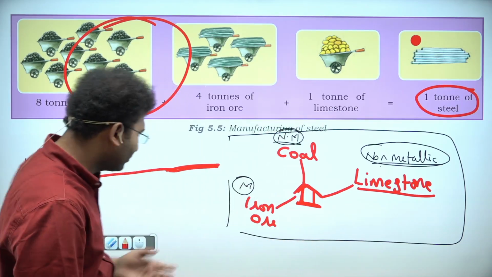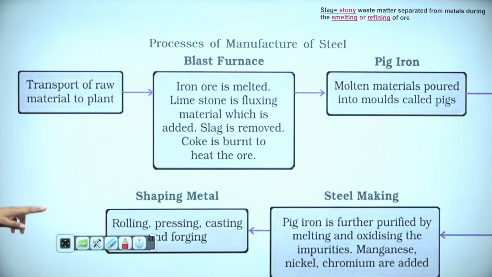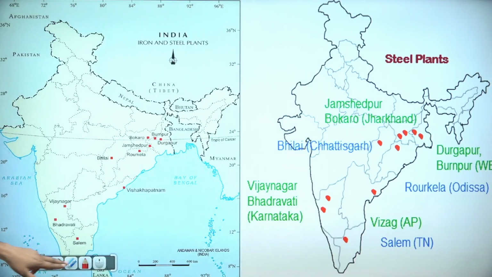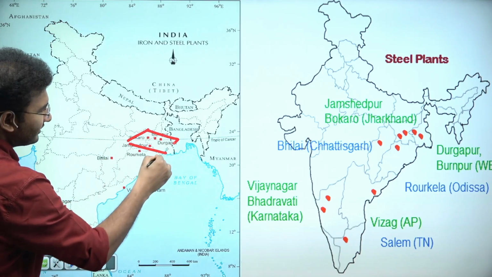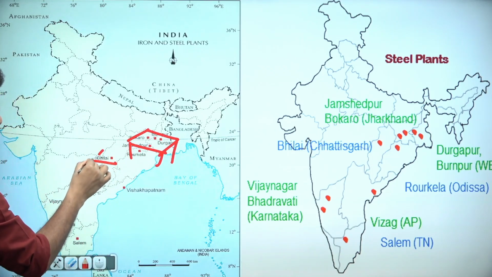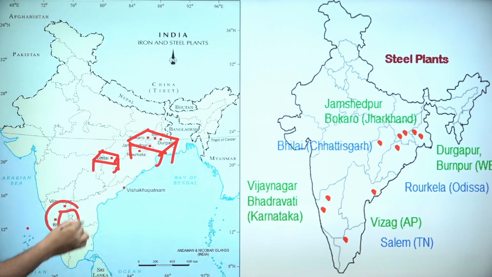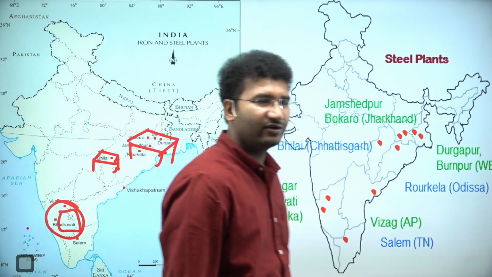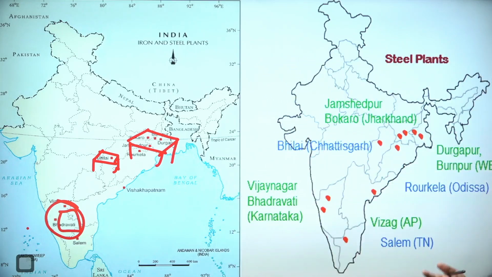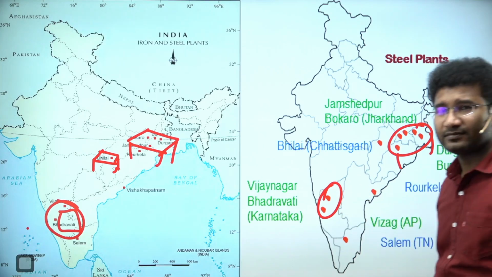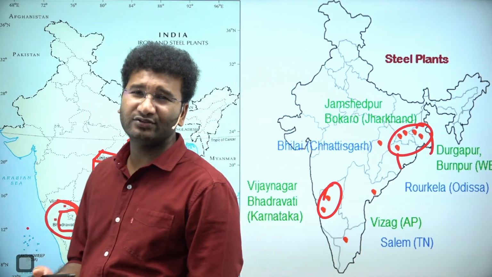Right? Now let's go and check how the iron extraction will be done and where you find the iron and steel plants today. You look, iron and steel plants are mostly concentrated in these areas. Chota Nagpur Plateau, I already told you this is one area, and the Karnataka region. That means these are the only 3 areas where you are going to find iron and steel industry, nowhere else. That is one in the Chota Nagpur Plateau, the Goa Karnataka region, right? These are the only areas you are going to get iron.